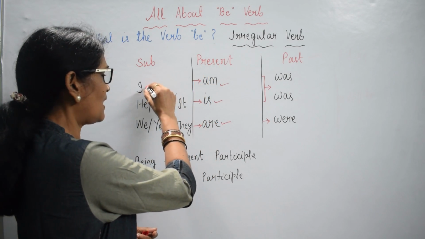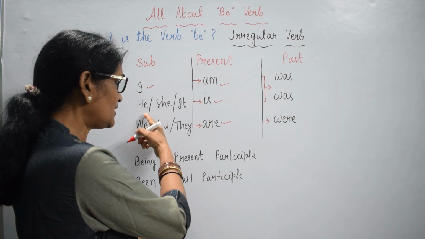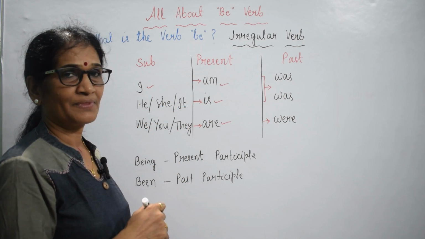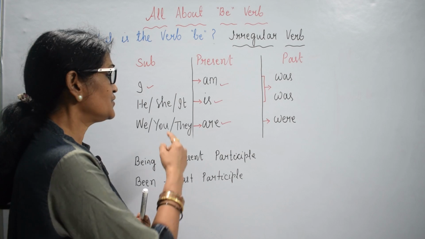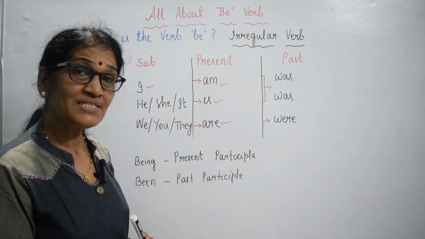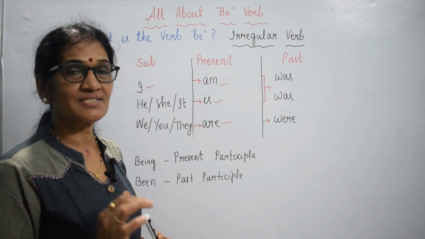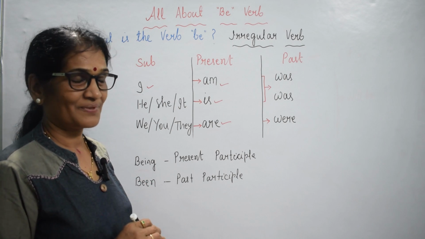Am goes with I: I am. Is goes with he, she, it: he is, she is, it is. And with all kinds of singular subjects: the boy is, the girl is, the dog is.